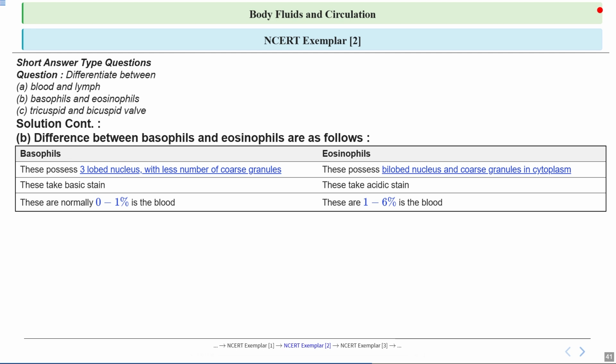Basophils are rare in the blood, making up 0 to 1%, while eosinophils are a bit more common, present at about 1 to 6% in the blood. These differences help scientists identify them under the microscope and understand their roles in fighting infections and allergies.